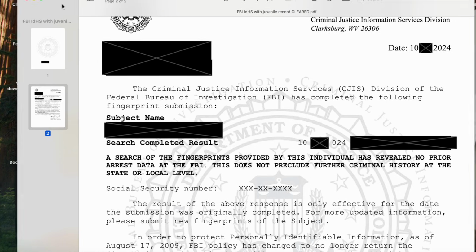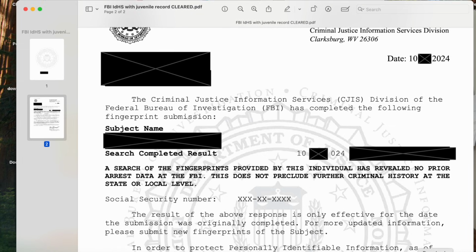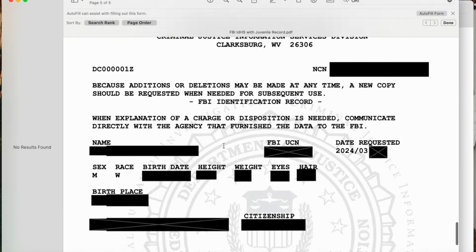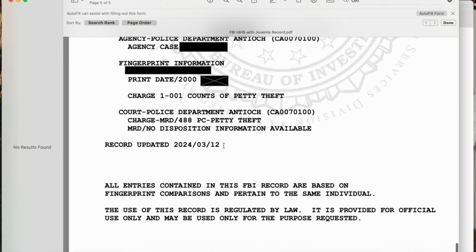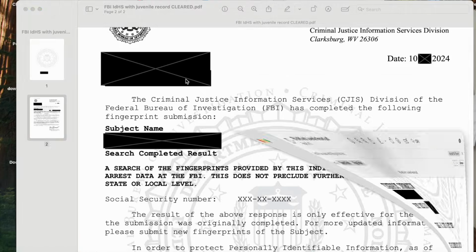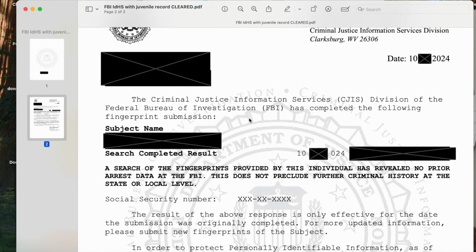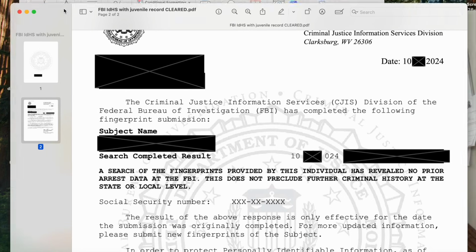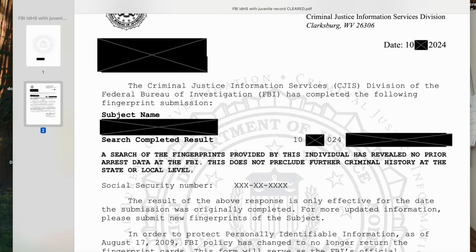So this record of this guy is the same one as the other record that we had, the old FBI identity history summary, and that's the one that shows PC 488. So one FBI identity history summary shows the record, and another one does not show the record. Why? That's because in the interim, we went and got his records, analyzed them, sent in a petition for sealing juvenile records, and then we went through a process to challenge the FBI background check, both the Cal DOJ as well as the FBI CJIS. So these are the same person.